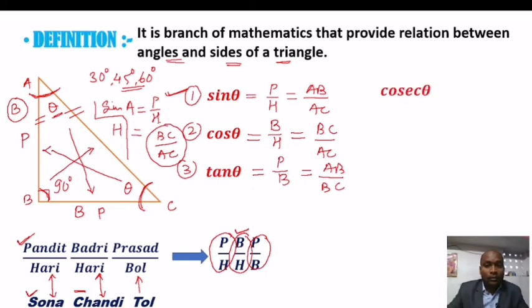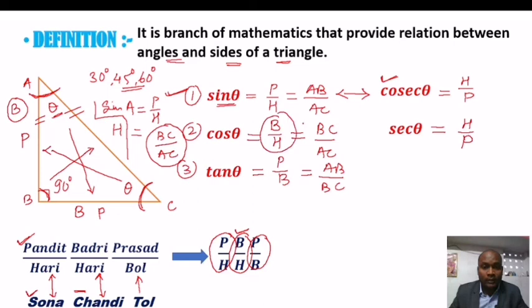Now the next ratio, cosec theta, is the direct reciprocal of sin theta. So cosec theta equal to H upon P. The next one is sec theta, and it is the reciprocal of cos theta. Cos theta is B upon H, then sec theta will be H upon B. We can also write like this, cosec theta is 1 upon sin theta, or sec theta is 1 upon cos theta. Now the last one, tan theta.